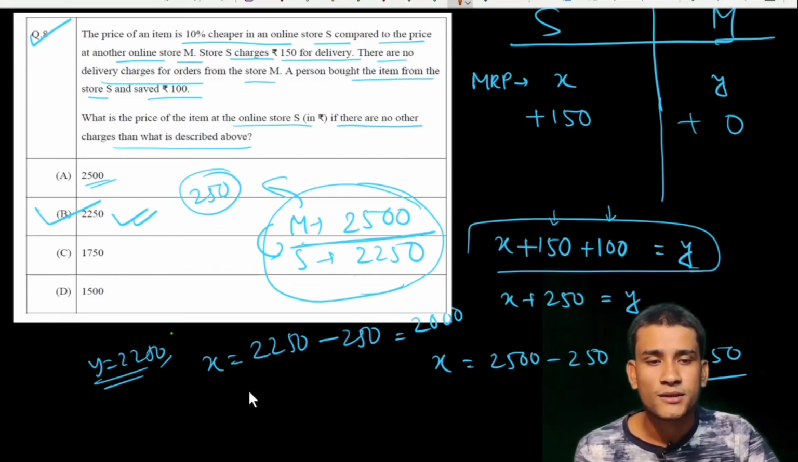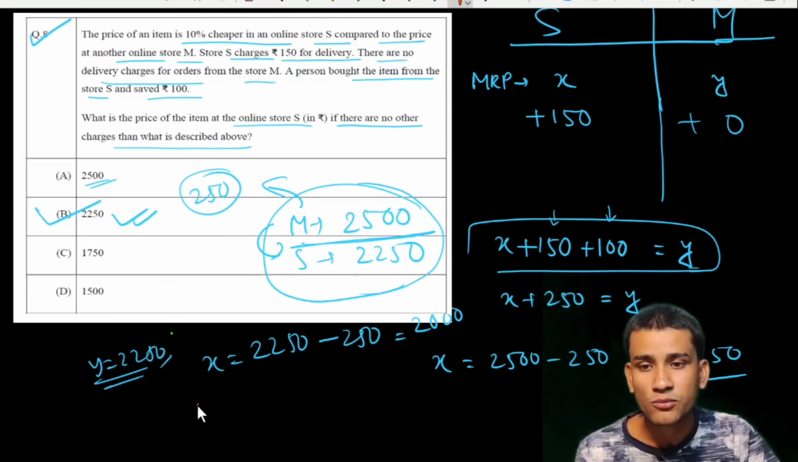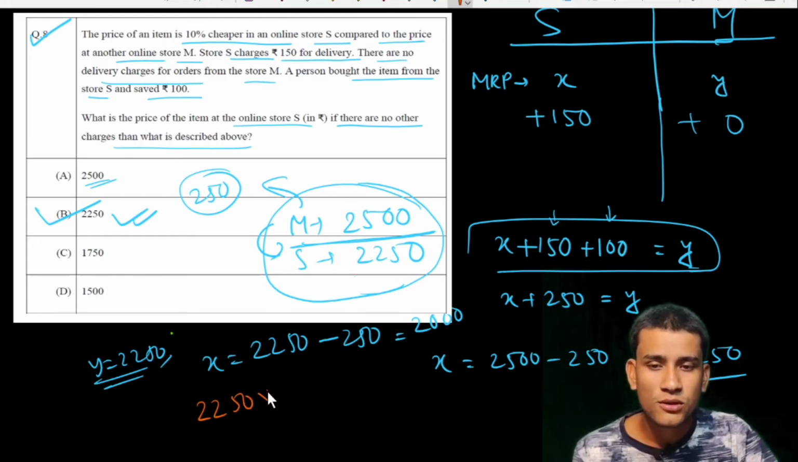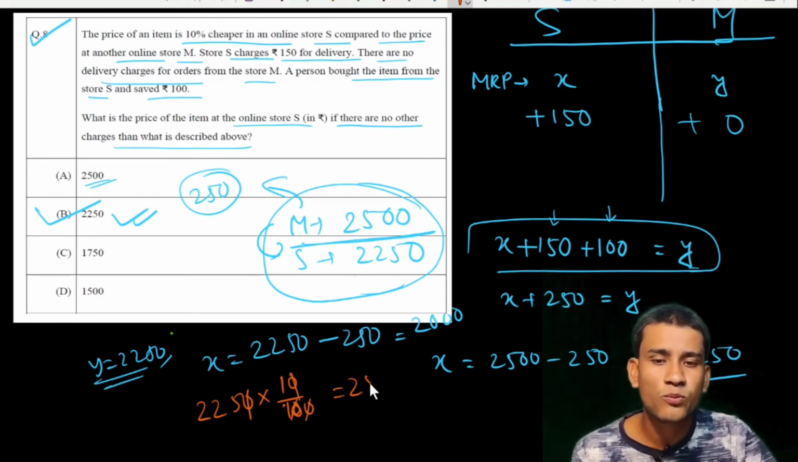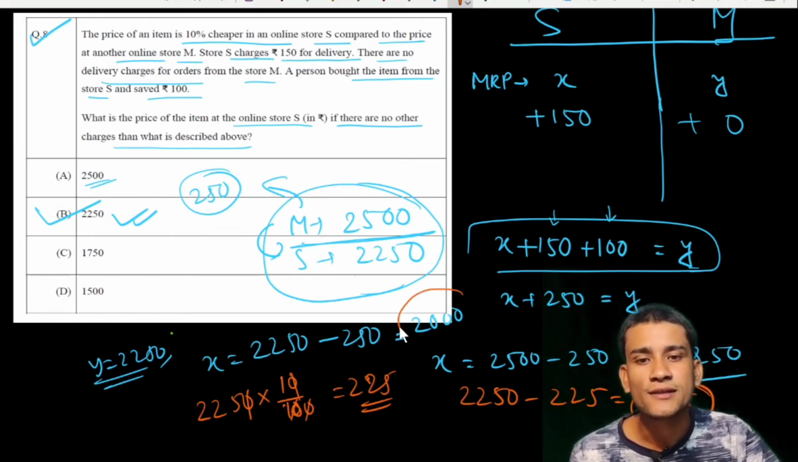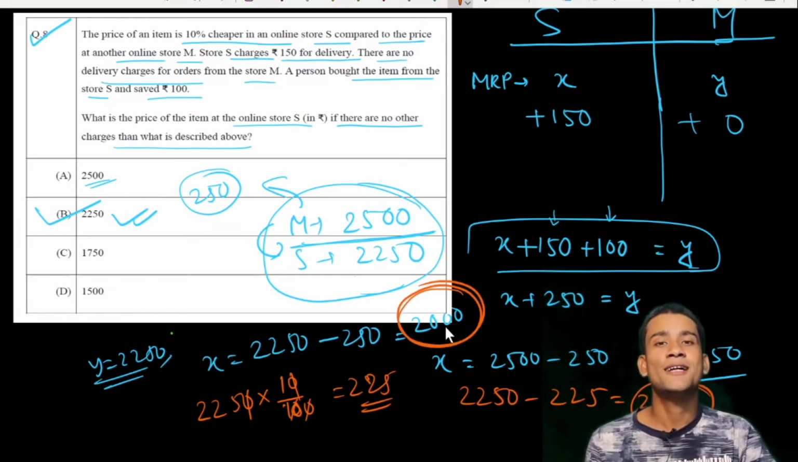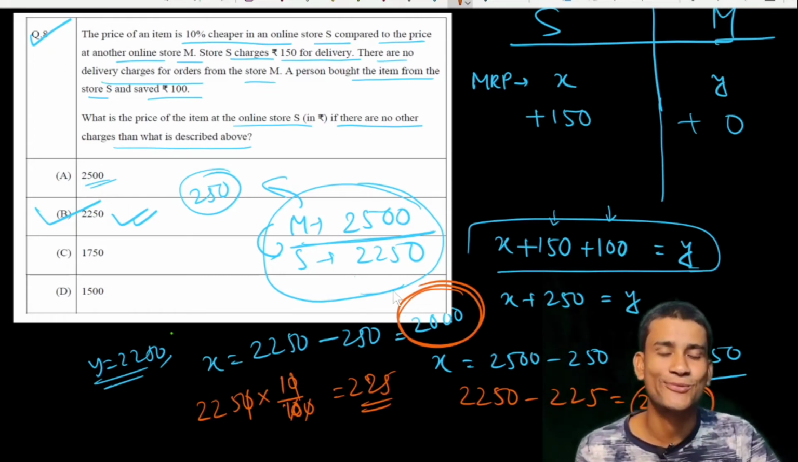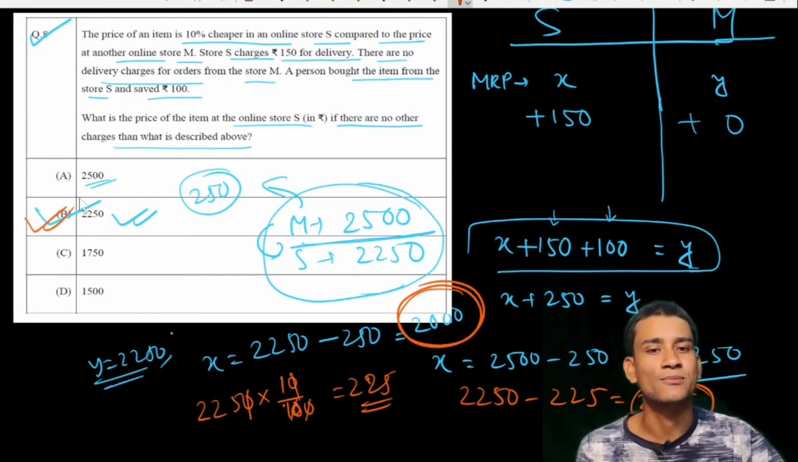Now if we see 10% of 2250, 10% means only 225. So 2250 minus 225 is equal to 2025. But this 2025 and this 2000 are not the same. So this is a very easy technique to solve this problem. So B is the correct option here.